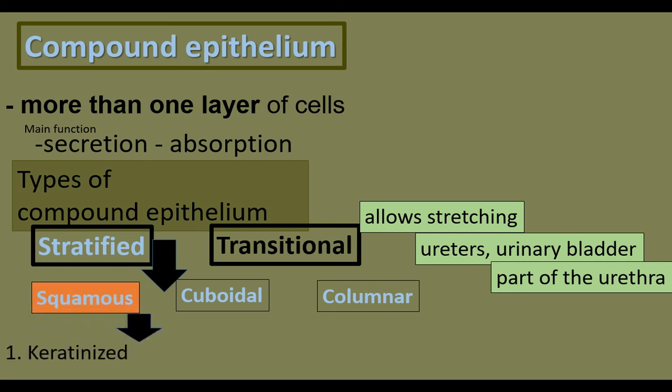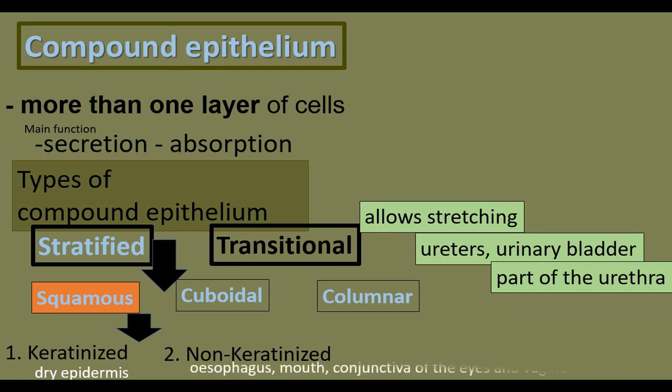The squamous epithelium is again divided into keratinized and non-keratinized. In skin, the dry cells are filled with keratin. They are keratinized squamous epithelium. Keratinized cells are found on the dry part of the epidermis. Non-keratinized cells are found in the esophagus. Esophagus is the food pipe, and also in the mouth, conjunctiva of the eyes and vagina. Conjunctiva is the outer surface of the eyeball.